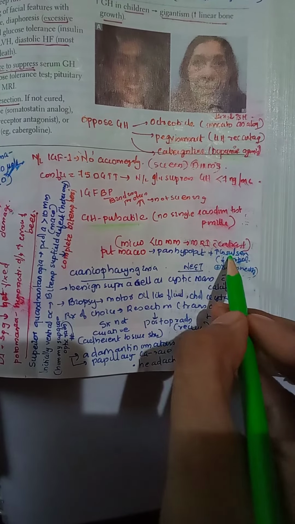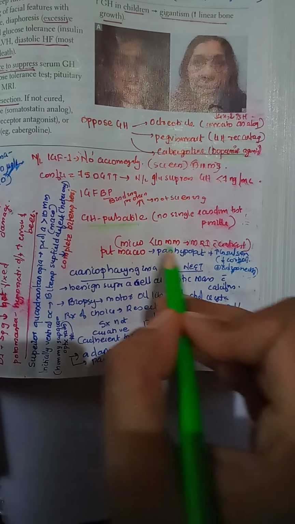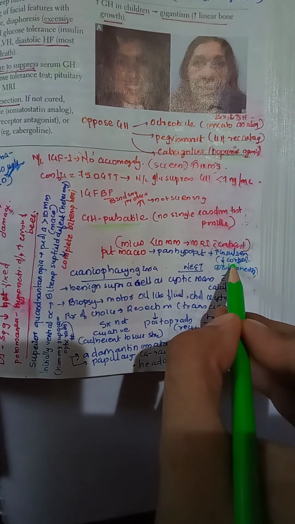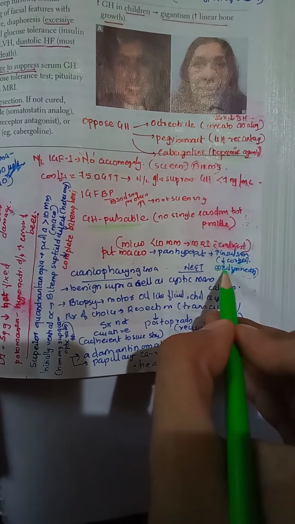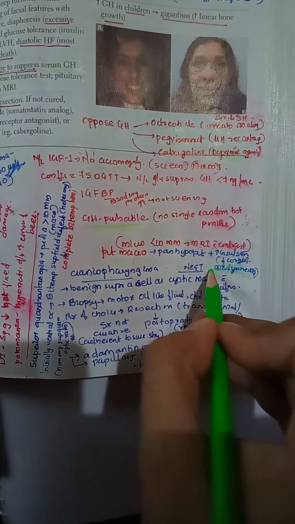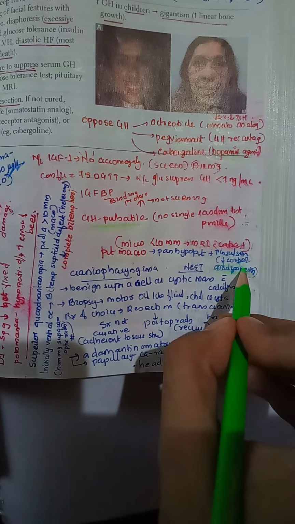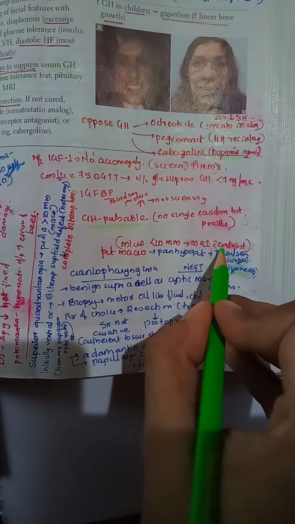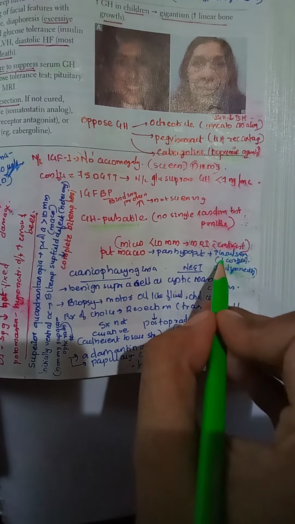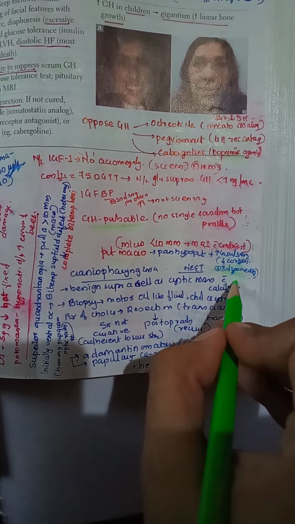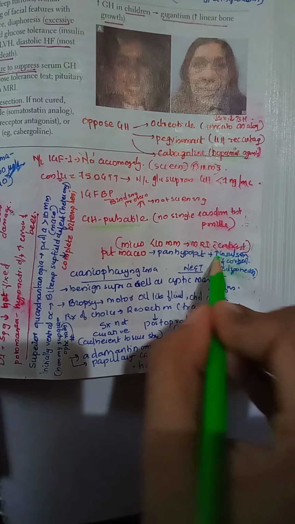When we have pituitary macroadenoma with pan-hypopituitarism, cortisol is going to decrease. When cortisol decreases, there is a positive effect on the adiponectin in the fat tissue. In our adipose tissue, there is something called adiponectin that increases the insulin sensitivity. It was under negative control by the cortisol. But when pan-hypopituitarism occurred, cortisol decreased, and therefore there will be adiponectin action predominantly, leading to increased insulin sensitivity. So that is pituitary macroadenoma.